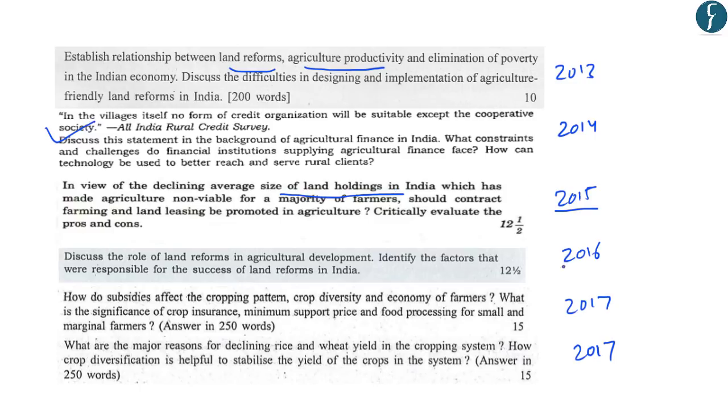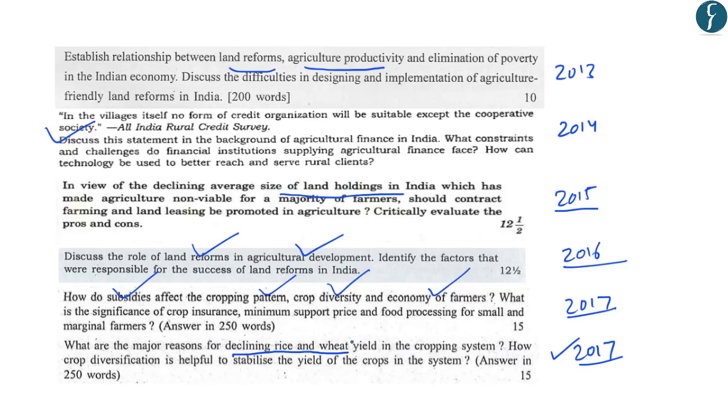Further, in 2016, the question was related to land reforms and agricultural development. There were two questions in 2017, related to the impact of subsidies on the cropping pattern, crop diversity and economy of farmers. Another question asked in 2017 was related to the declining trend in the yield of rice and wheat. So these are various questions that have been asked in the mains examination.